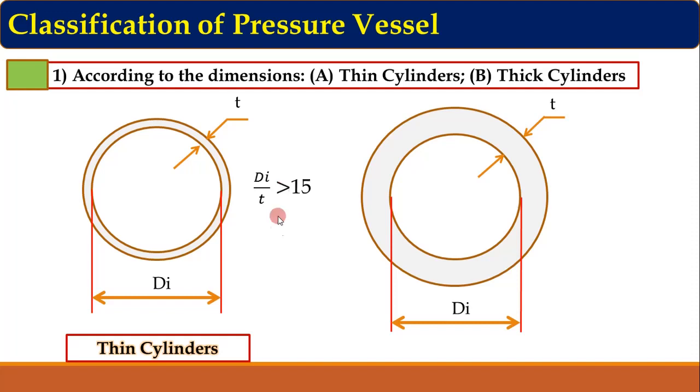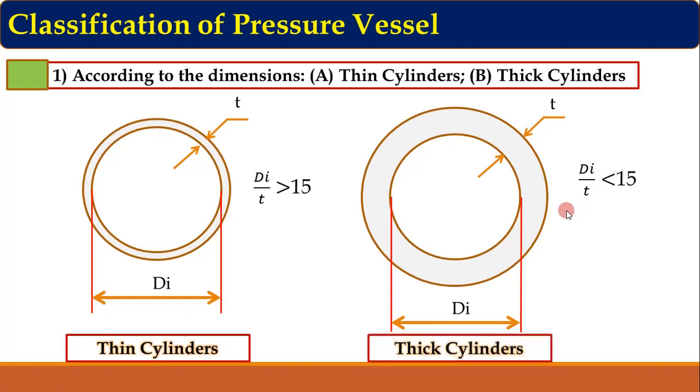Similarly, for this case also, there is a ratio of internal diameter to the thickness. If this ratio is less than 15, then such cylinders are called thick cylinders. So this is the first way of classifying based on dimensions. If the ratio di upon t is greater than 15, it is called a thin cylinder. If the ratio di upon t is less than 15, it is called a thick cylinder.